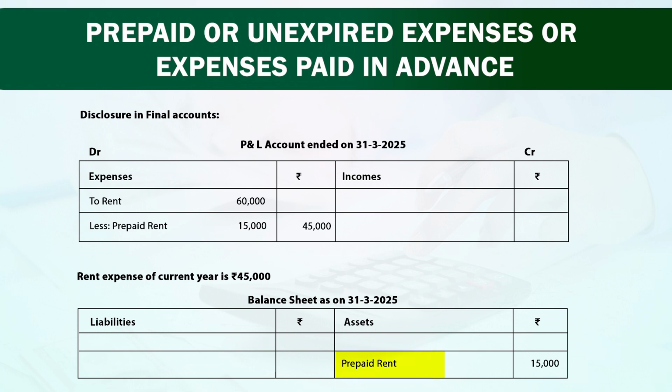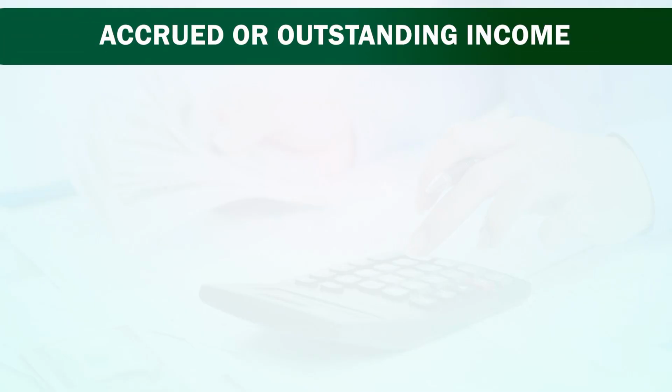Still, since it is our prepaid rent, therefore 15,000 should be shown at the asset side. Now friends, we will go for the fourth item, accrued or outstanding income.